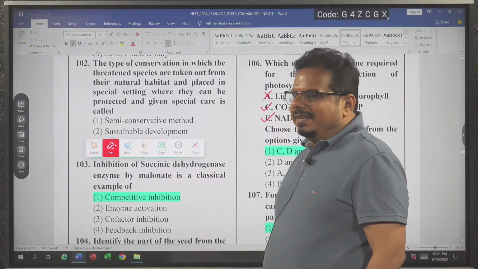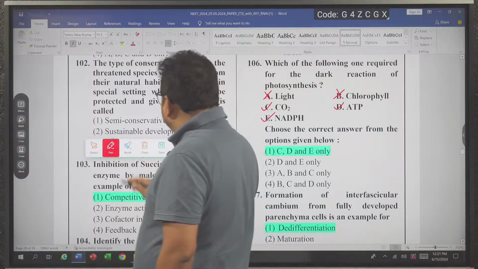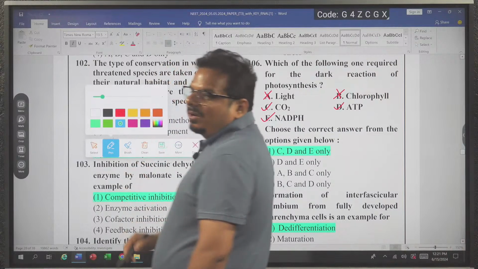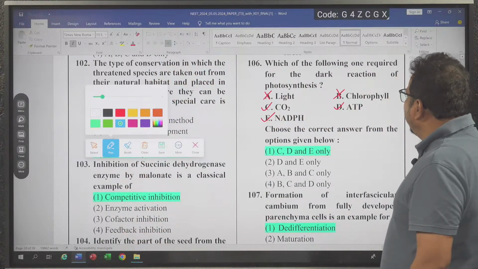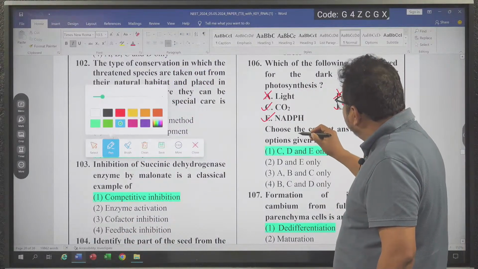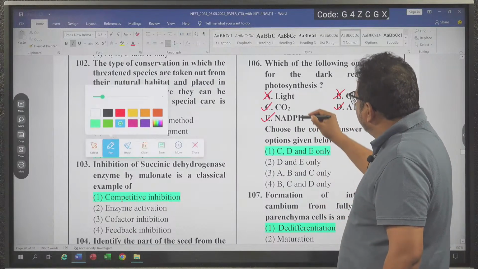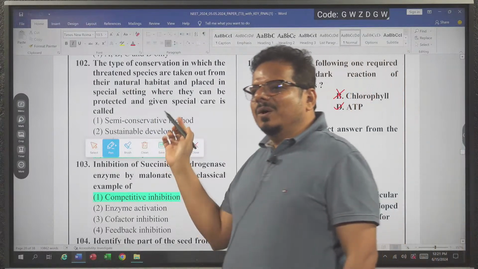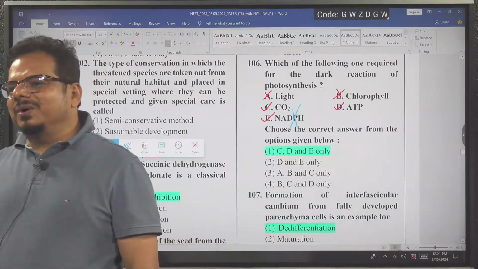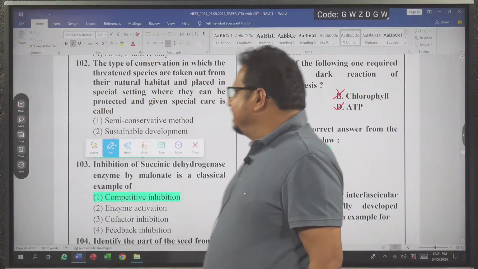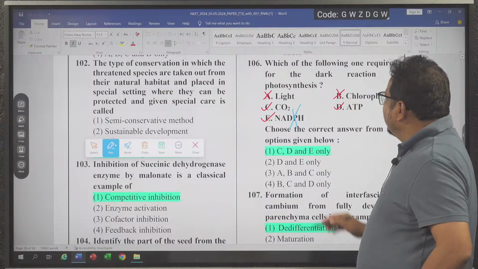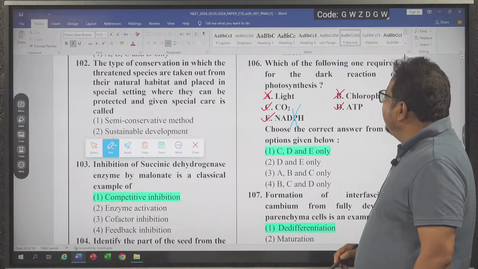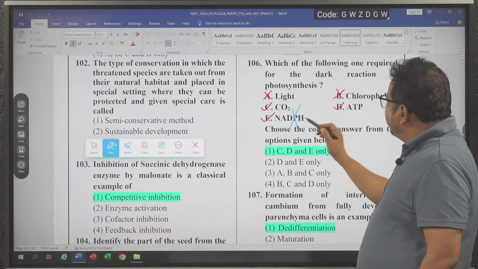Got the idea? Now, this question can be made more difficult. If I ask a question and in place of NADPH we wrote NADH, would the option still be correct?